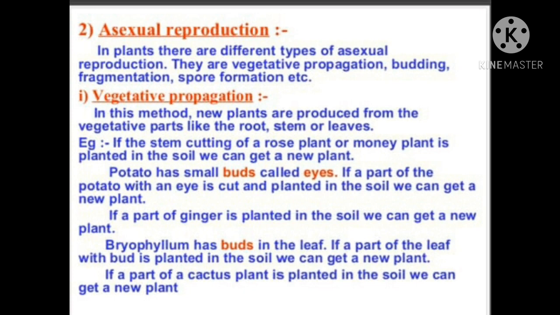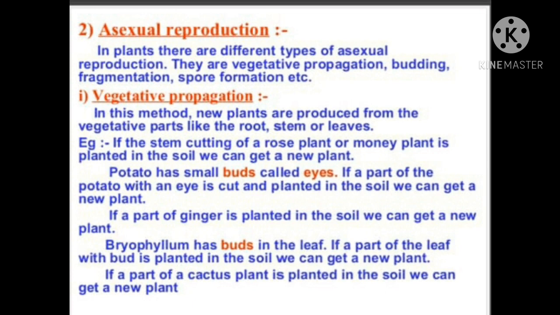For example, if a stem cutting of a rose plant or money plant is planted in the soil, then we can get a new plant of the rose or money plant respectively. Potato, you have seen potato. Potato has small buds. These buds are called eyes. If a part of the potato with an eye is cut and planted in the soil, we can get a new plant of potato. If a part of the ginger is planted in the soil, then we can get a new ginger plant.